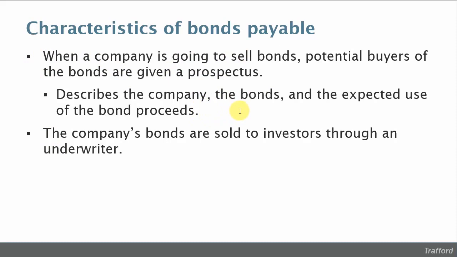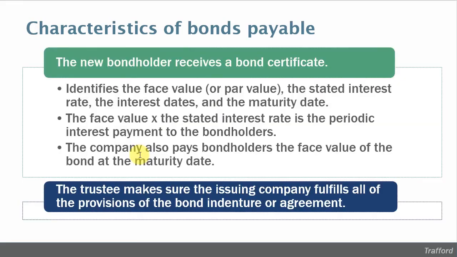And that's where any potential bondholders or purchasers of the bond will find out information about the bonds, about the payment schedules, the interest rate, and all of this other information. The bonds actually are sold to investors through an underwriter. The bondholders basically receive, and anymore these are just electronic, a bond certificate.